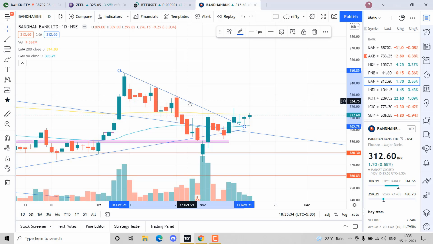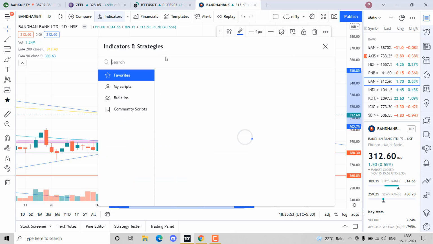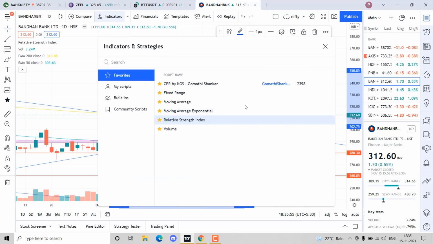These two form the major part of price action. Even in technical analysis, there are various ways through which we can trade. One of them is price action, which is majorly used by many traders, and the other is indicators. Some people don't look at price action or the charts. They look at the indicators presented below, like this one, which is the RSI.